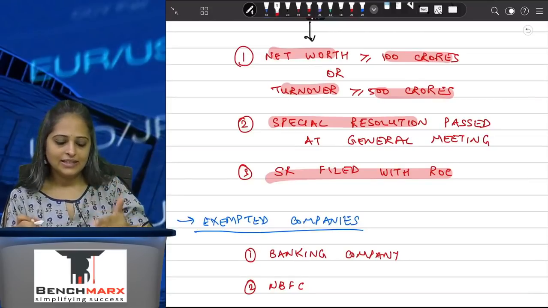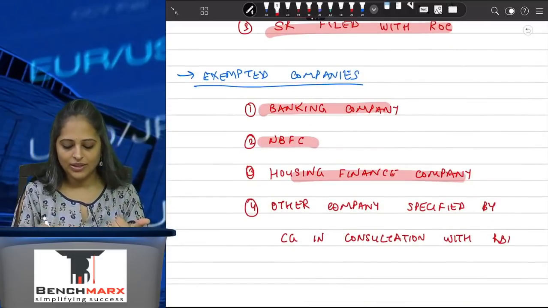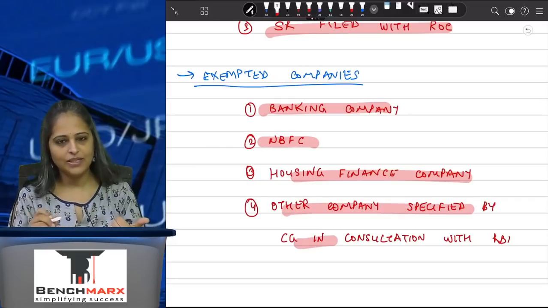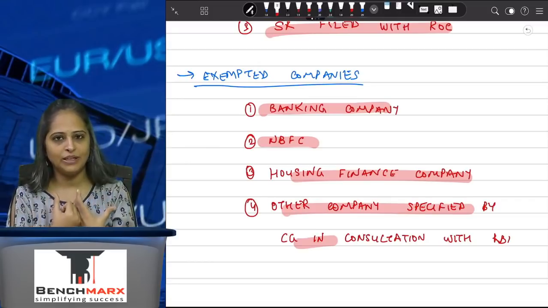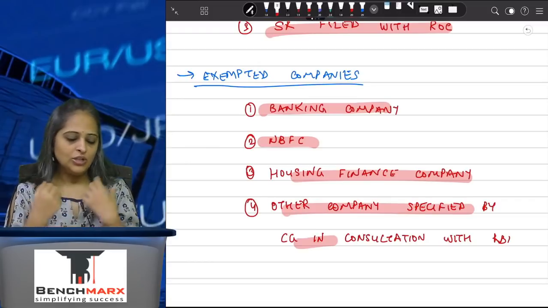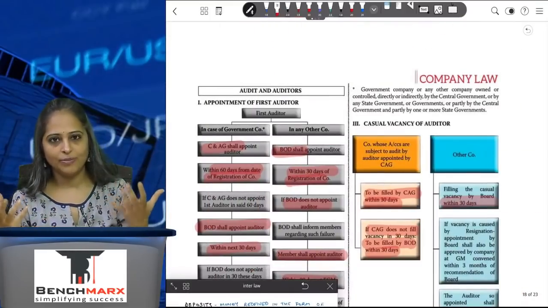Which companies are exempted from these requirements? Here you have the banking company, NBFC, housing finance company, and other companies which have been specified by the central government in consultation with RBI, because obviously they do accept money from the public at large. So this is what deposit is, and this ends your company law revision.